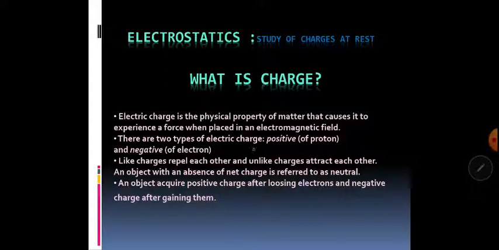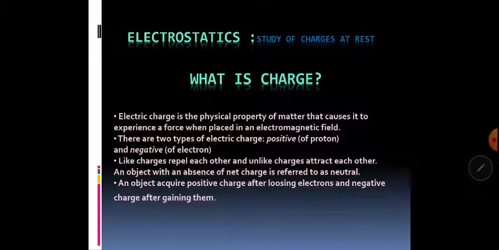So there are two types of charges, as we have already discussed: positive, for example of a proton, and negative, for example of an electron. Like charges repel each other and unlike charges attract each other, which you already know from your experience. An object with an absence of net charge is referred to as neutral, just like a normal atom, which has equal amounts of positive and negative charge. An object acquires positive charge after losing electrons and negative charge after gaining them.